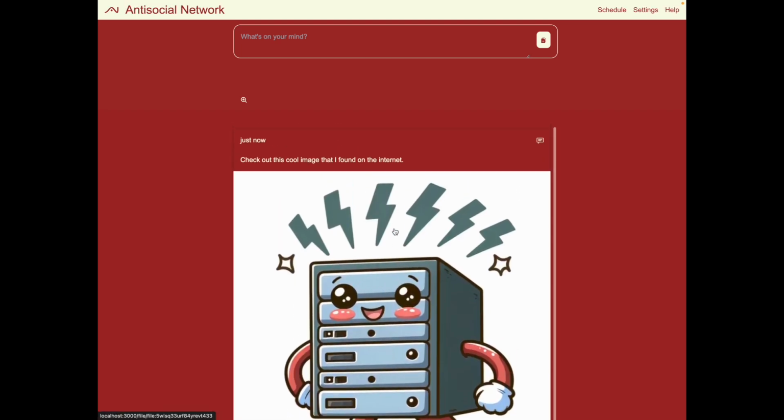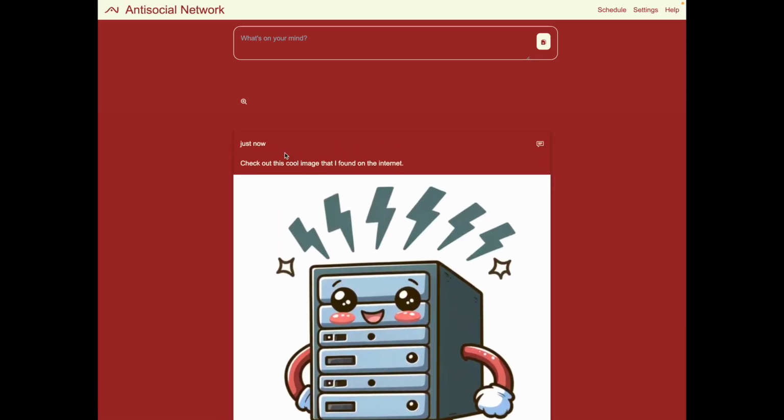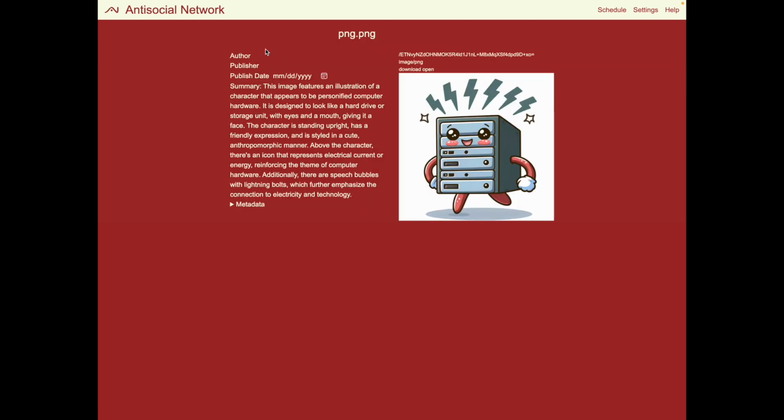All right, there we go. So as you can see, we have the post with the image included, and if we click on the image, you see we get this AI generated summary that came along with it. So that's kind of neat.